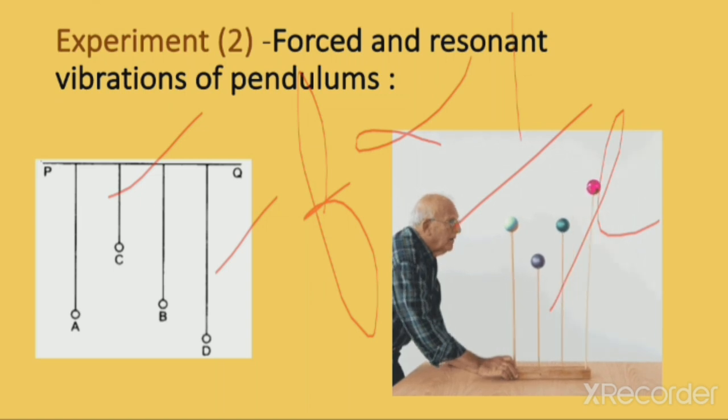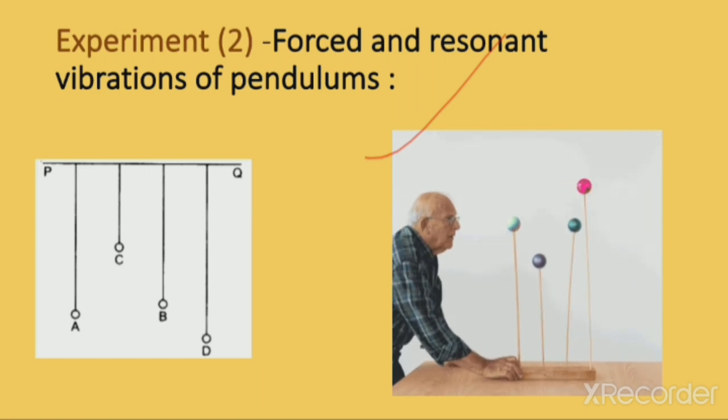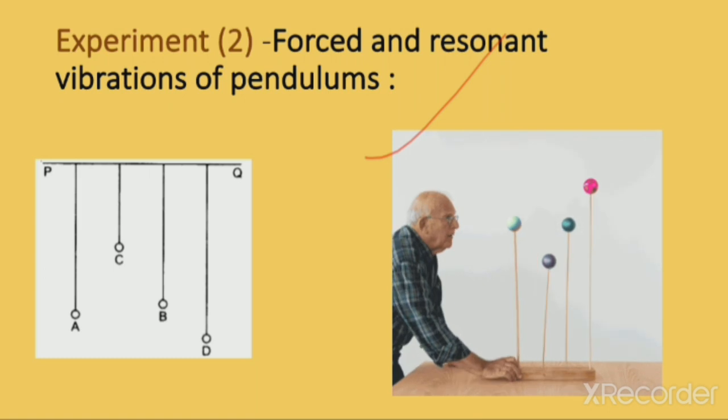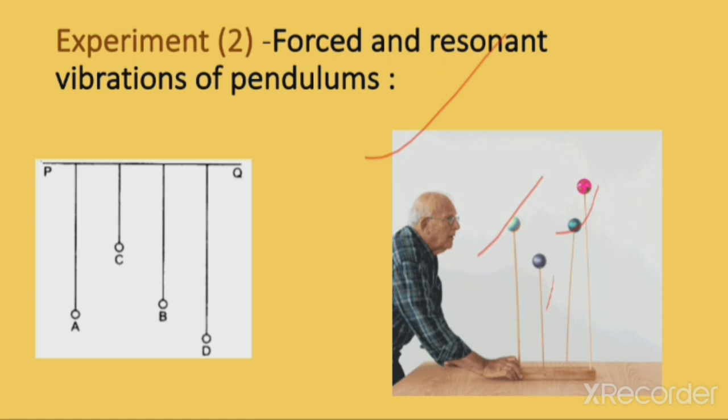Now the second is also a case of a pendulum, but here four rubber balls are attached with strings, connected to a board, and you can see that the person is vibrating it. You can see that the lengths of two of the balls are the same, this one and this one, while blue is different and pink is different.